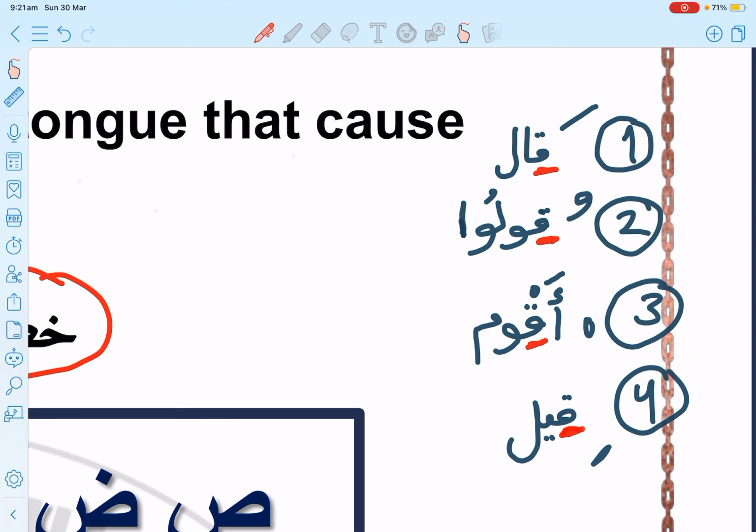Yes, the heaviest one. So when I say qala, qaf with fatha, qa. But if the qaf has a dhamma, like qulu here, qulu, compare these two letters. If I say qala, qala is heavier, is the strongest.